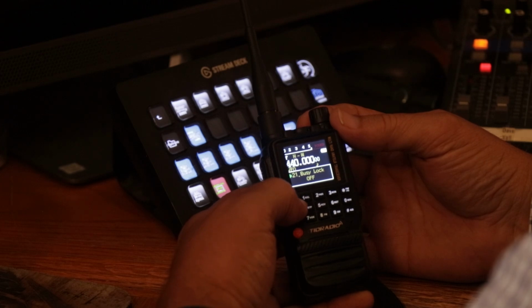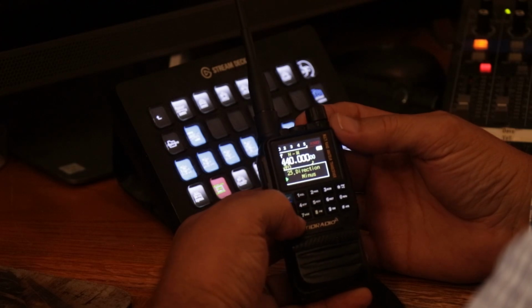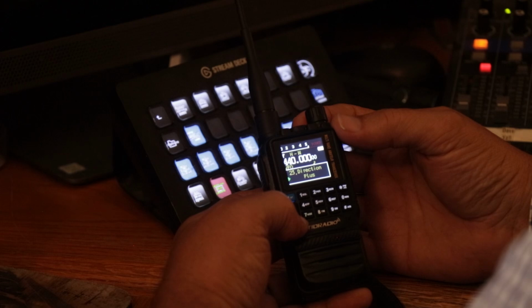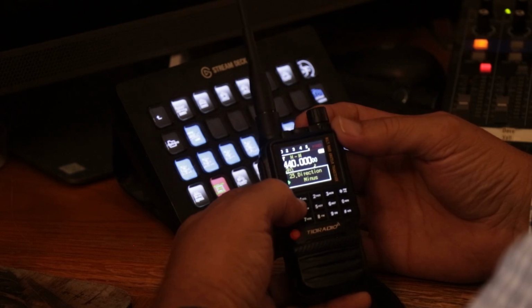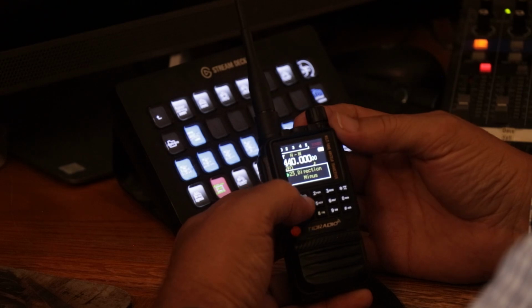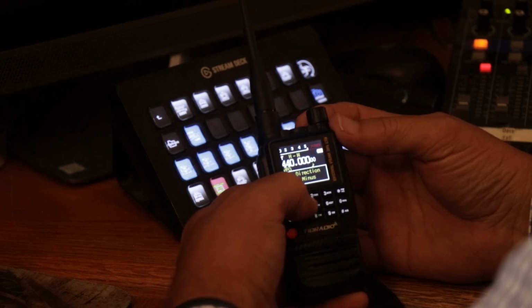The next press of the menu button allows you to set the item that you have selected. So right now, if I use the up and down arrows, I can go minus, none, and plus. For the repeater we're going to use, we'll want a minus offset. So I will select that, confirm, it goes back to the menu selection.